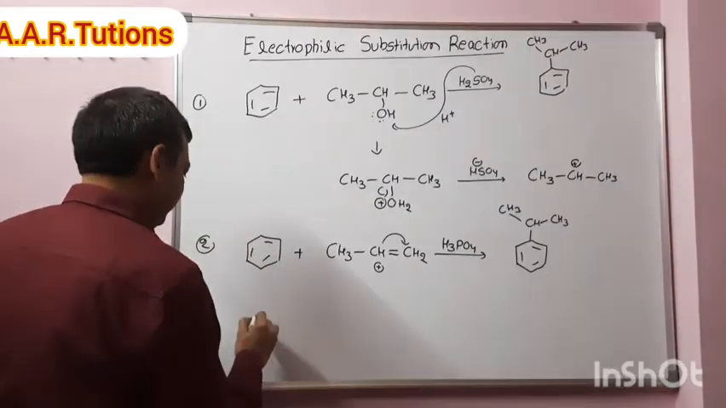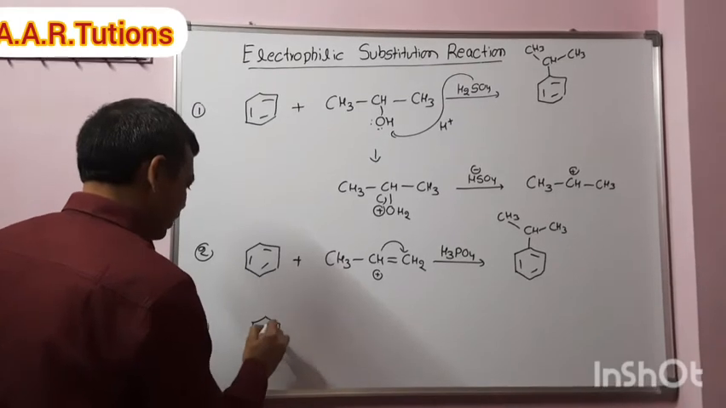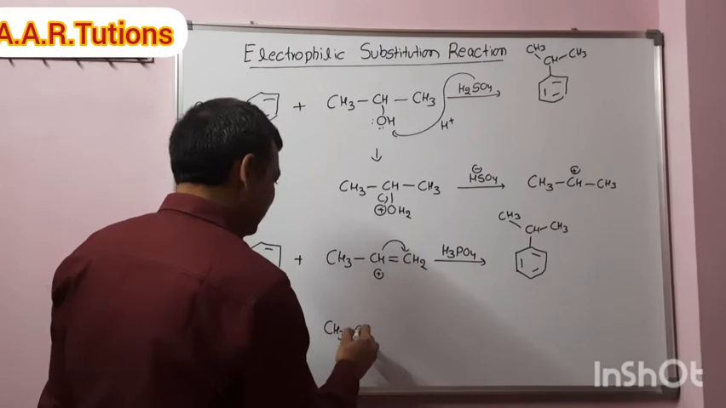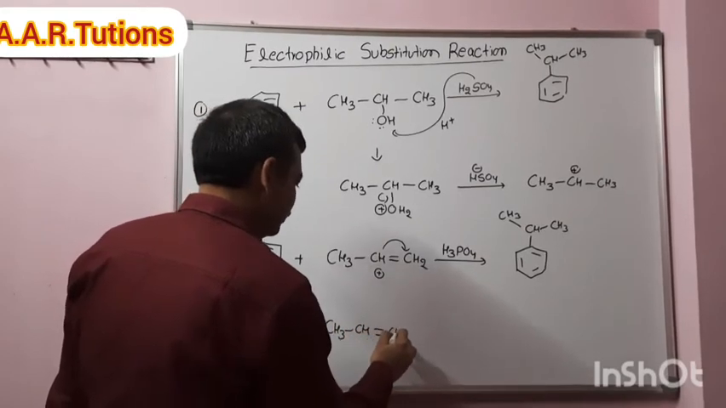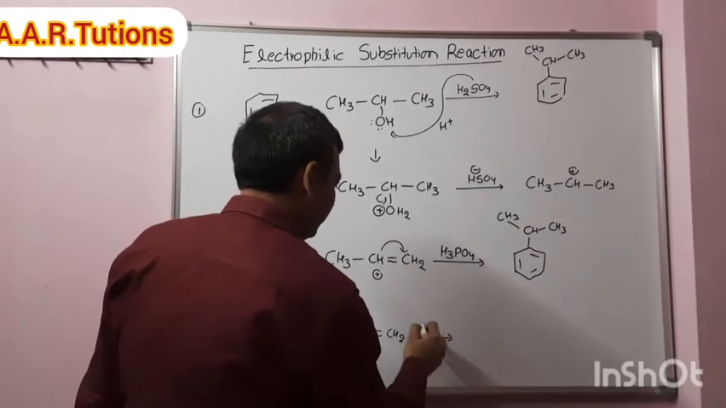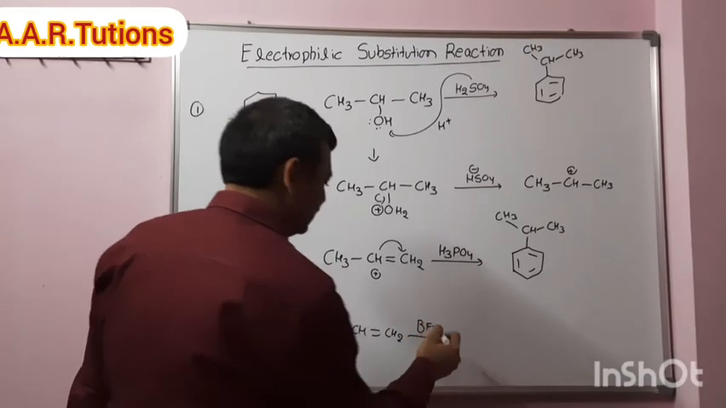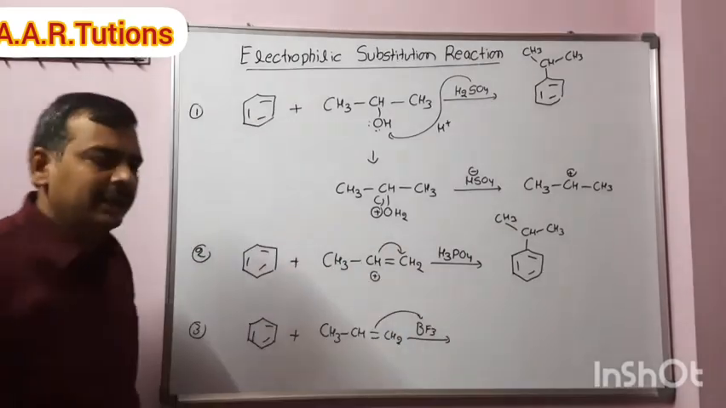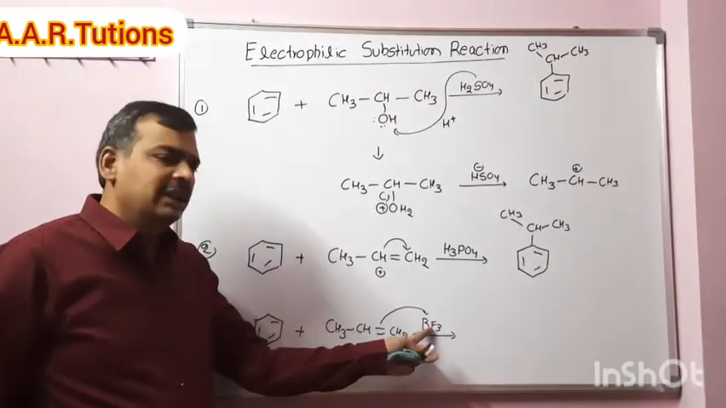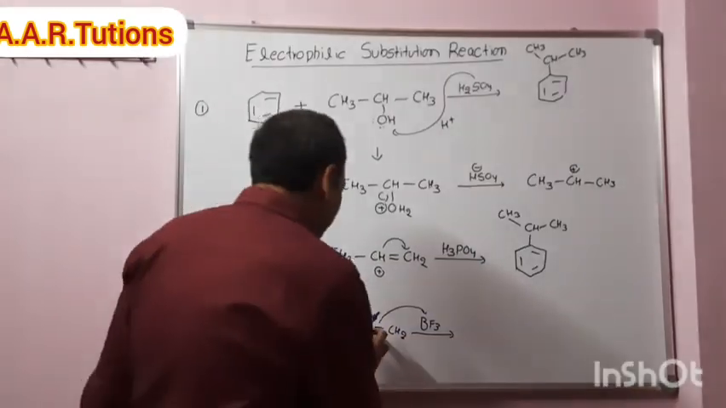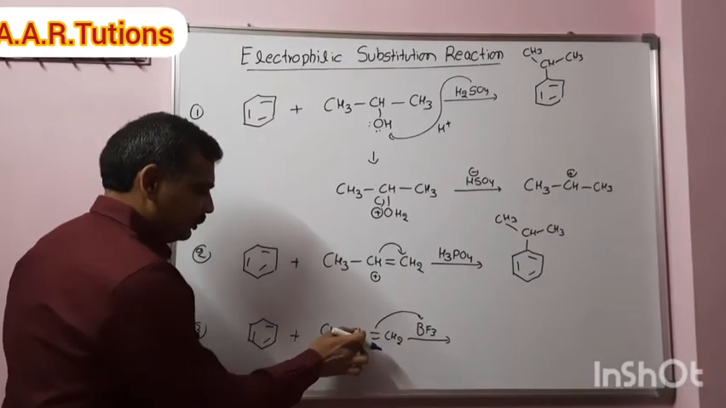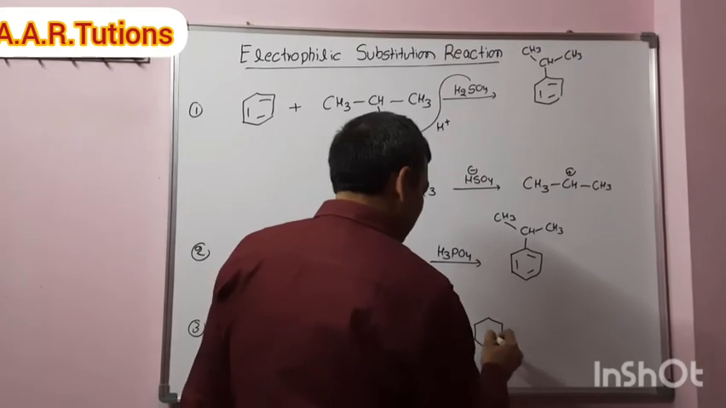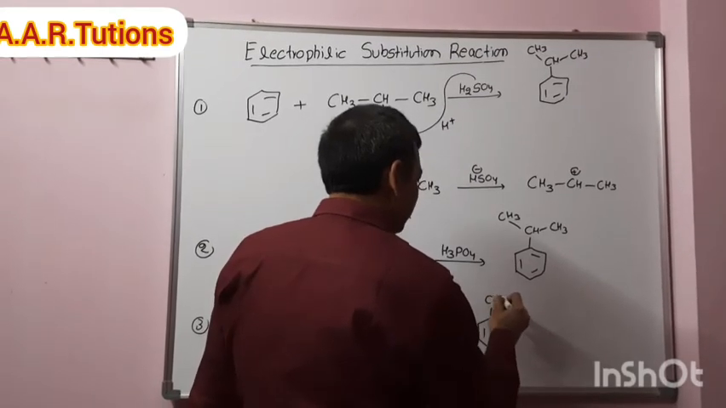When benzene reacts with, take the same example, propene, CH3-CH=CH2, with BF3, a Lewis acid. What is happening? It will form a complex with BF3 to get the octet electronic configuration on BF3. Then we will get a positive charge here. This positive charge will attack on benzene. So we will get isopropyl benzene, the same as above.